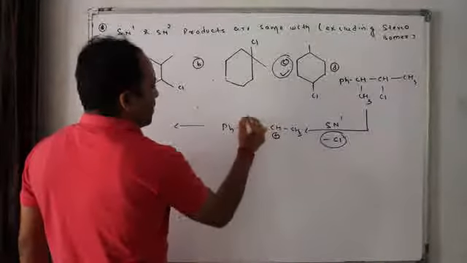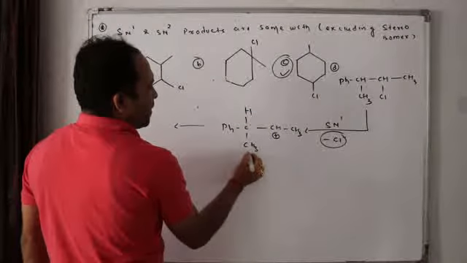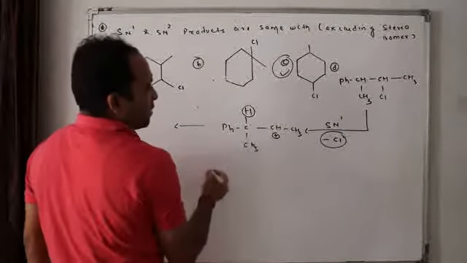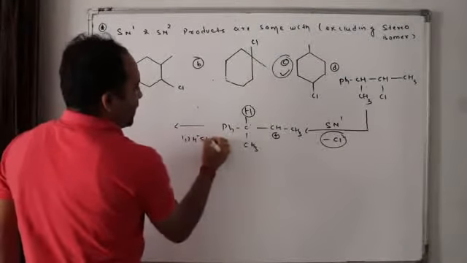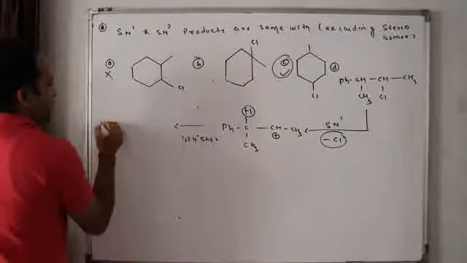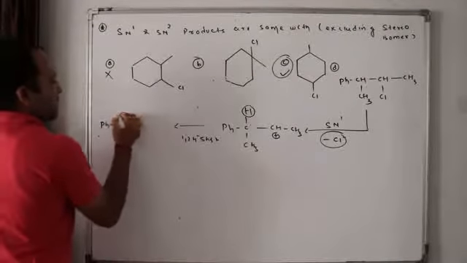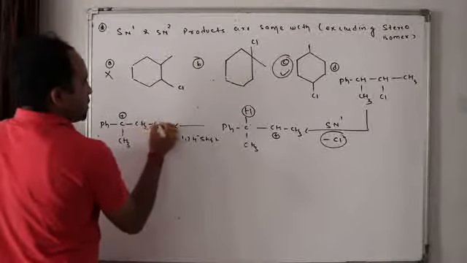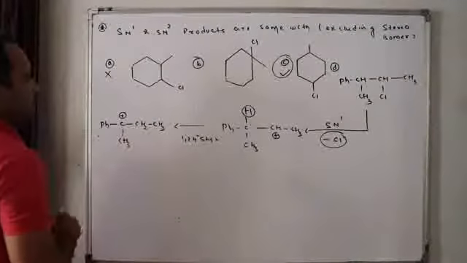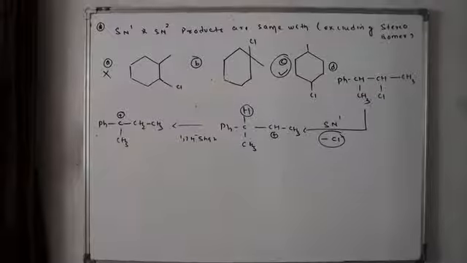Here this carbon is having one hydrogen, phenyl and methyl. Who has the faster rate of migration? Hydrogen. So here a 1,2 hydride shift occurs. So what will I get here? PhC plus CH3, CH2, CH3. Now to this, what can I do?